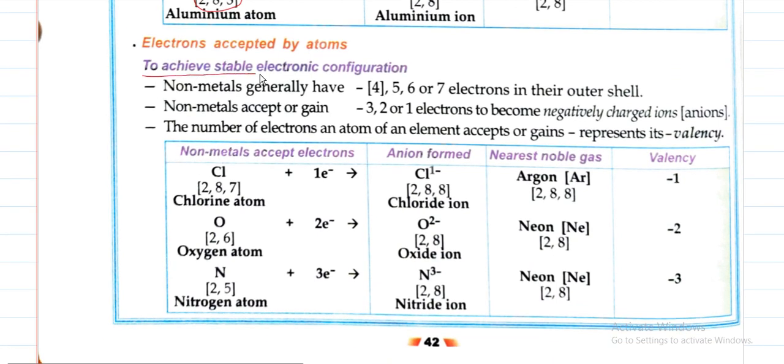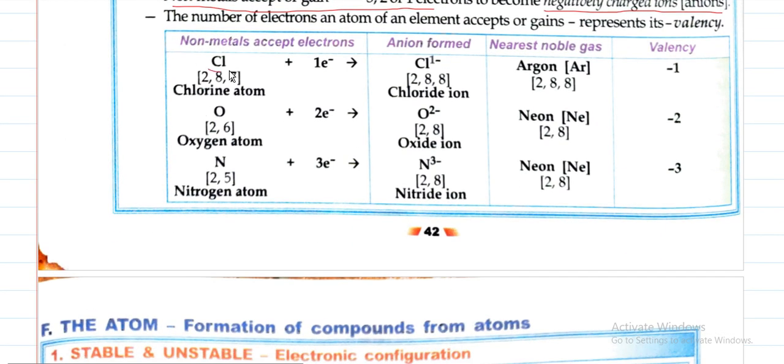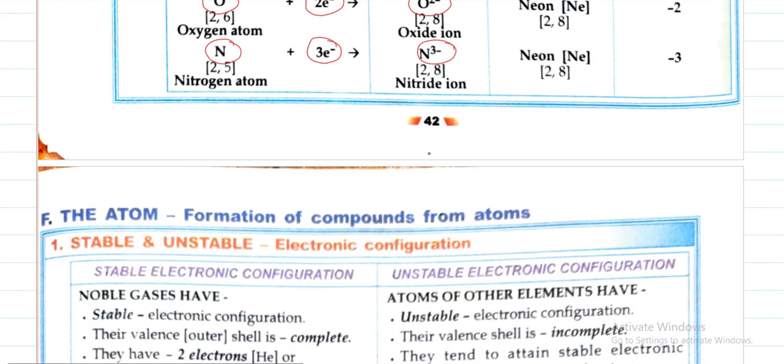Now let us see, to achieve stable electronic configuration, nonmetals generally have 5, 6 or 7 electrons, so they accept or gain electrons to become negatively charged ions, that is called anions. Okay, so here you see chlorine gains 1 electron because it is having 2, 8, 7, so it becomes Cl minus, that is chloride ion. Oxygen configuration is 2, 6, it gains 2 electrons and forms O2 minus. Nitrogen 2, 5, it gains 3 electrons and becomes the nitride ion, that is N3 minus ion.